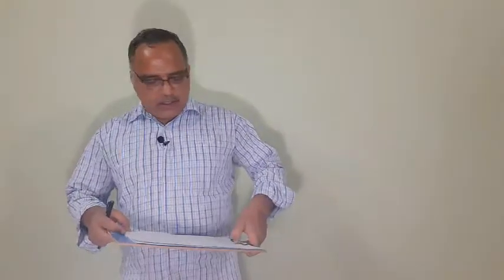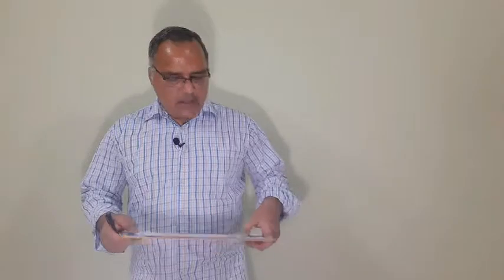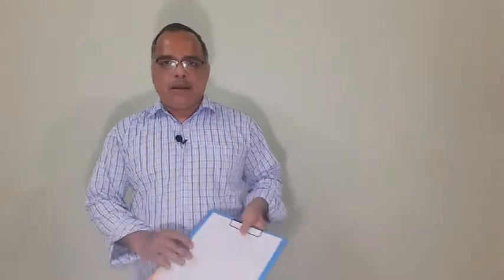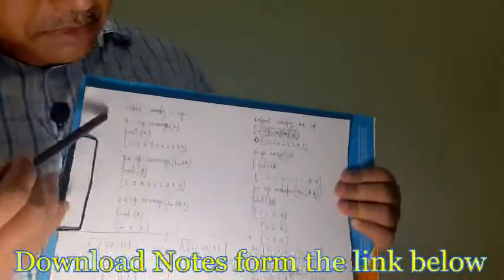Now, next point: a few important functions also create an array in NumPy. One of those functions is arange.